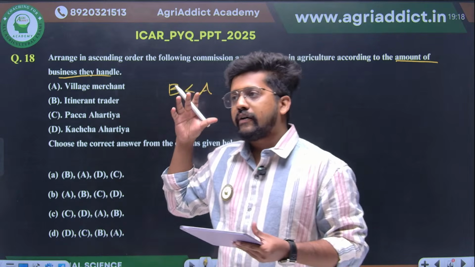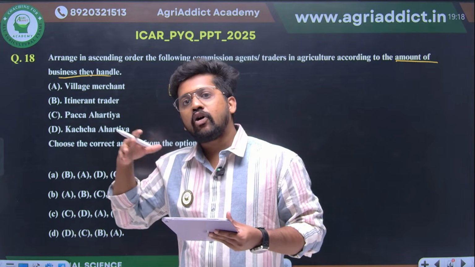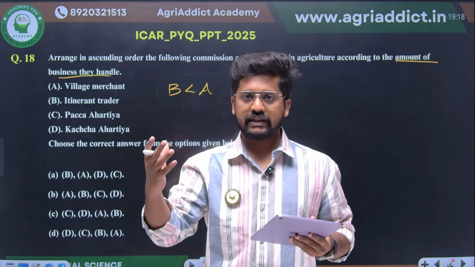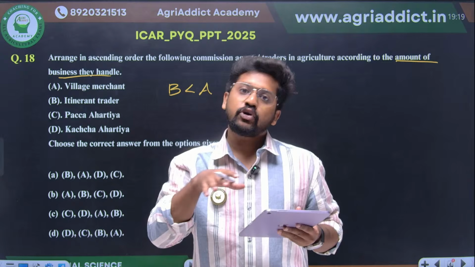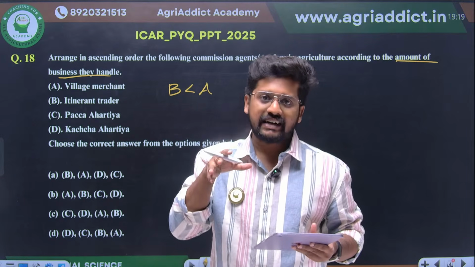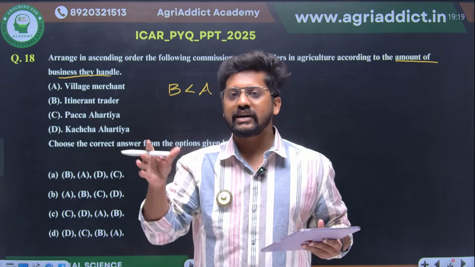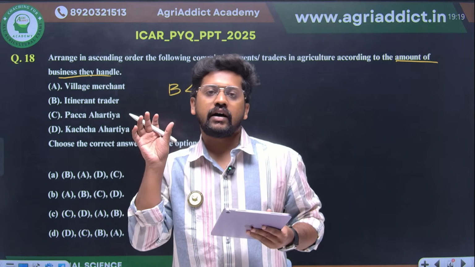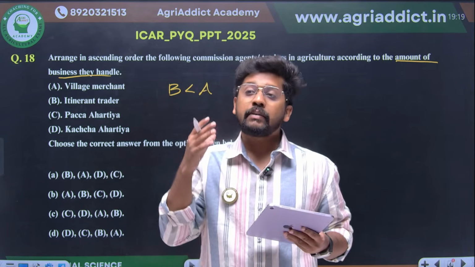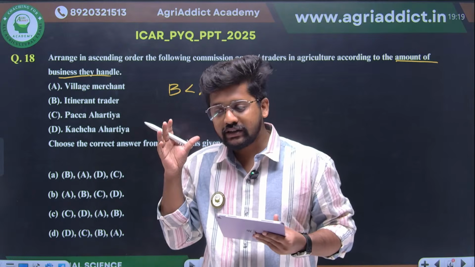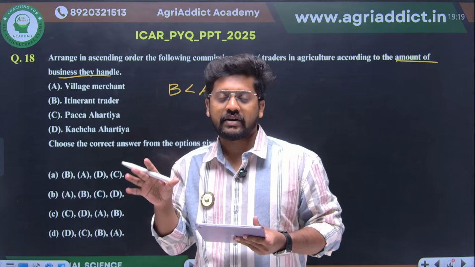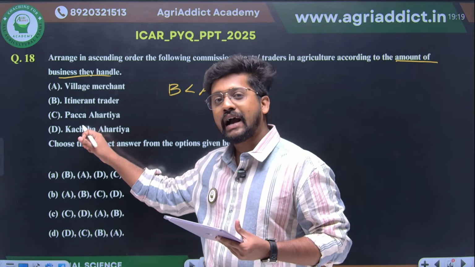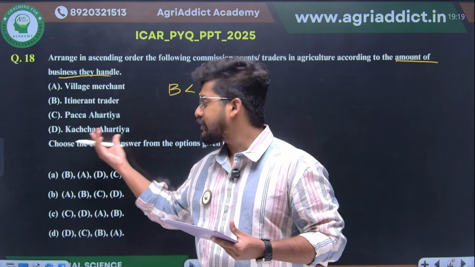So the one who is working on behalf of the consumer is having a lot of consumer population in their hand. So therefore he has to store as much as he wants to distribute to the different consumers, even if he is working for a particular consumer. He is actually not working for a single consumer. There is a large consumer population, right? So obviously the pakka arhatya will be handling higher volume than that of the kacha arhatyas.